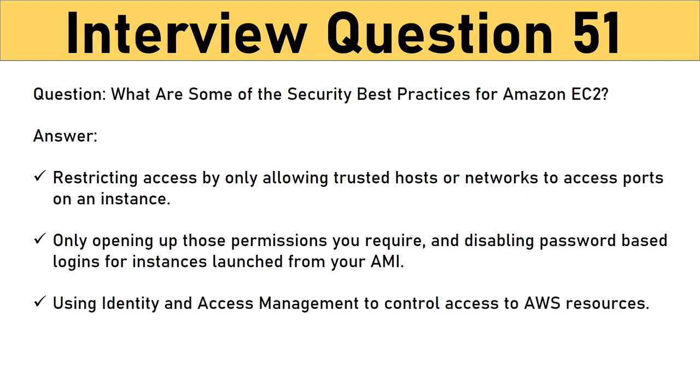Security best practices for Amazon EC2 include using Identity and Access Management (IAM) to control access to AWS resources, restricting access by only allowing trusted hosts or networks to access ports on an instance, only opening up those permissions you require, and disabling password-based logins for instances launched from your AMI.